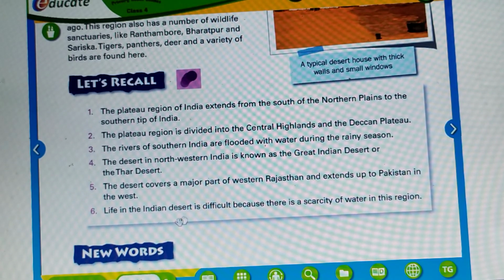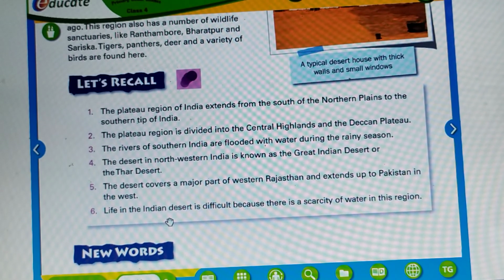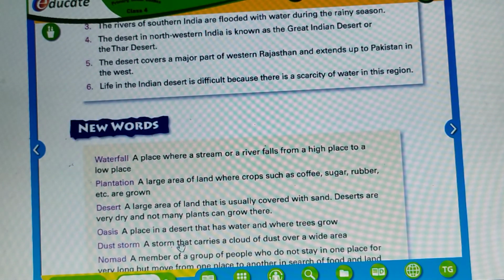Life in the Indian desert is difficult. Why? Because there is scarcity of water in this region. As you all know, at home also when there is water shortage, we feel it is very difficult. Water is very, very essential. From morning till night, I don't know how much water we must be using. Many people have the habit of wasting water, which we should not do. It's a natural resource. We have to preserve natural resources. The source of water is rain, and rain is not uniform at all places.